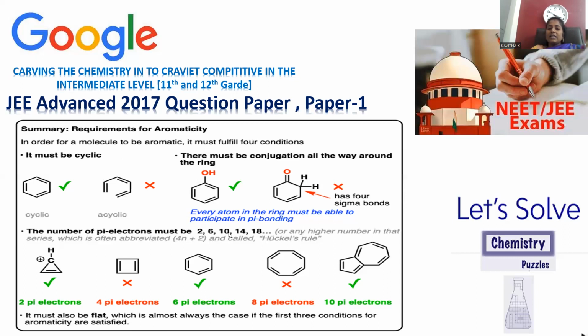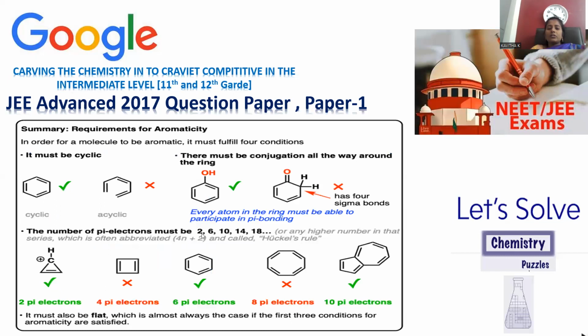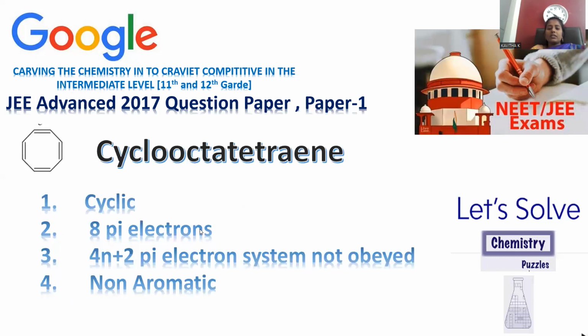In accordance with these selection rules, we will screen out all the compounds one by one. Move on to compound number 1, where you can notice an 8-carbon chain, and being cyclic, it is cyclooctatetraene, which is the IUPAC name of the compound. In accordance with the aromaticity criteria, cyclic is obeyed. 8 pi electrons: if you count the electrons, 2 plus 2, 4 plus 2, 6 plus 2, 8 electrons are there. 8 electrons do not satisfy the 4n plus 2 pi electron system, so you can cancel it out at this instance only.